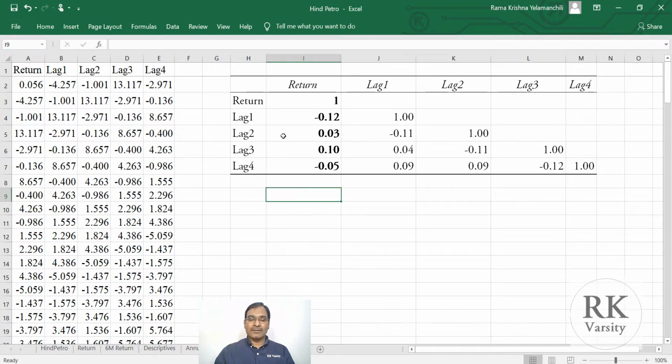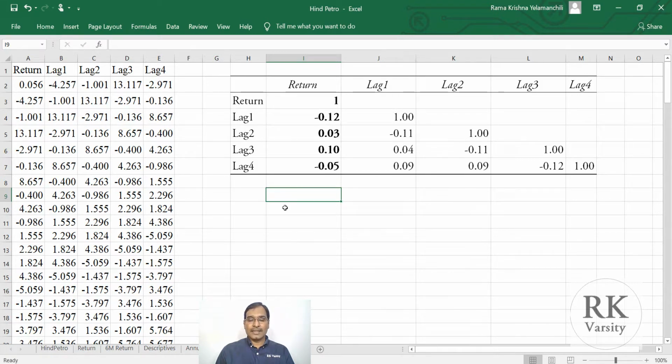Similarly, if you look at lag 2, lag 3 and lag 4 also, the correlations are very weak. That means depending on the return of day 1, that is the present day, we will not be able to predict the returns of the coming days because the correlation is very low.